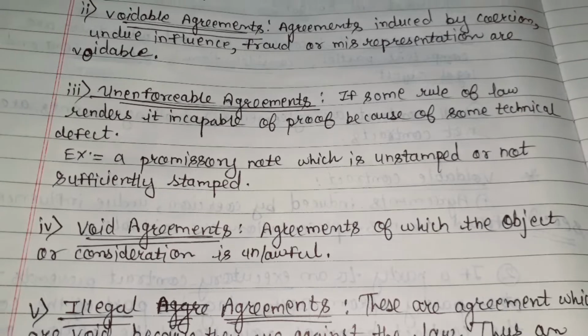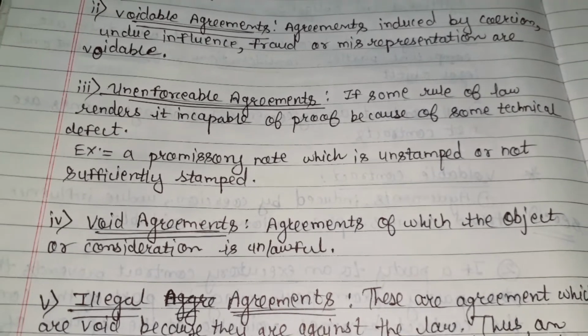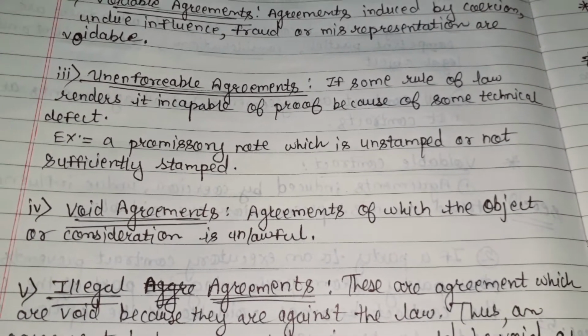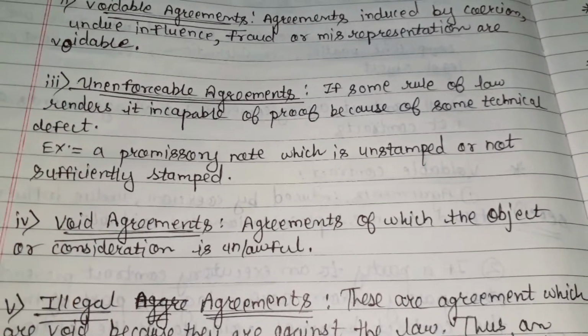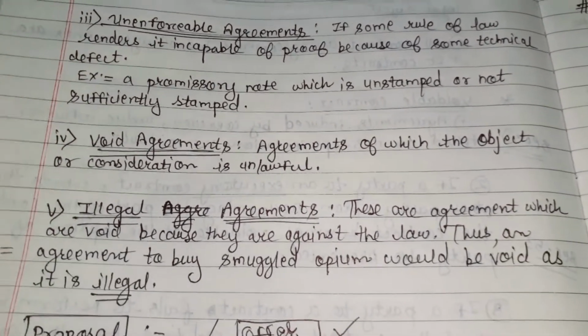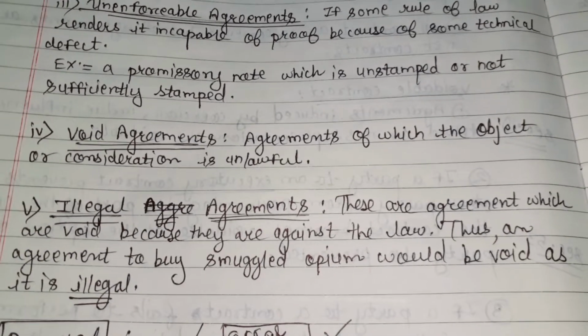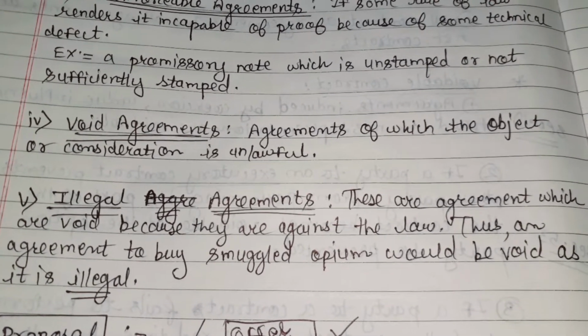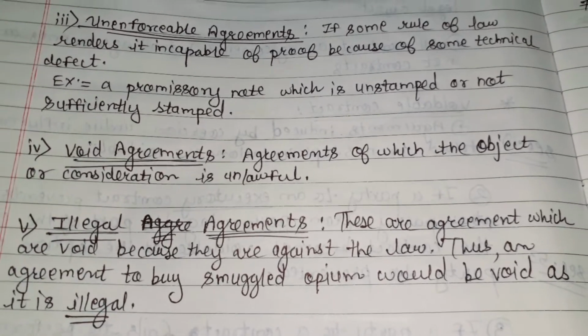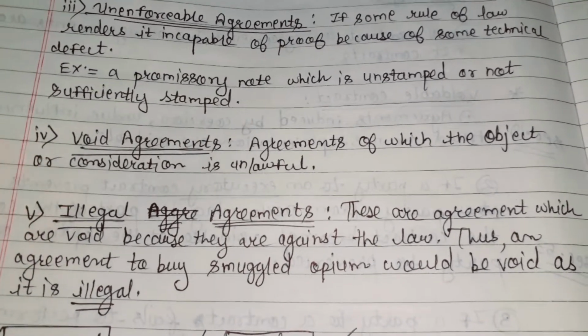If there is any technical defect, such as a promissory note which is unstamped or not sufficiently stamped, such types of agreements cannot be enforced. So it's an unenforceable agreement. Then void agreement means agreements of which the object or the consideration is unlawful. When the object is unlawful, those agreements cannot be enforced and they are called void agreements.